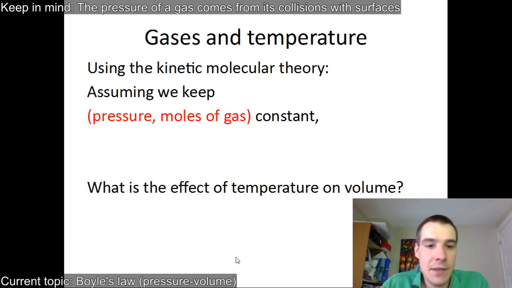Right. The next one is gases and temperature. So you think about this one. This is going to be temperature and volume. What happens if I increase the temperature and keep the volume the same? So this would be a temperature-volume relationship.